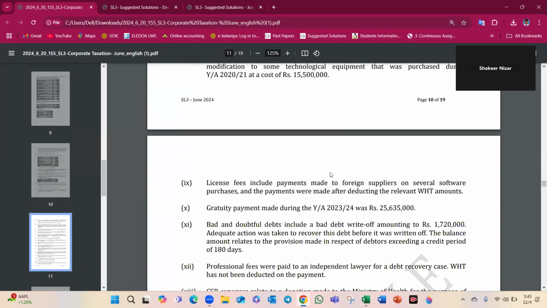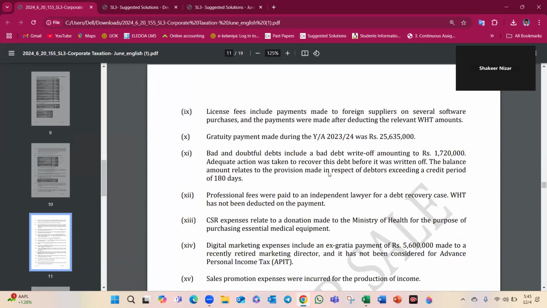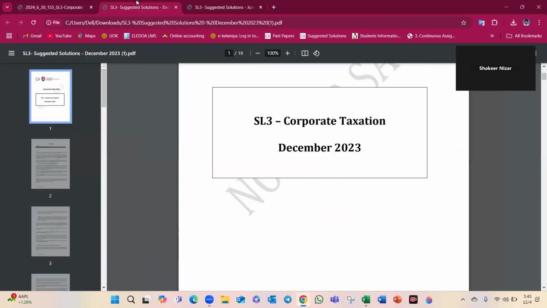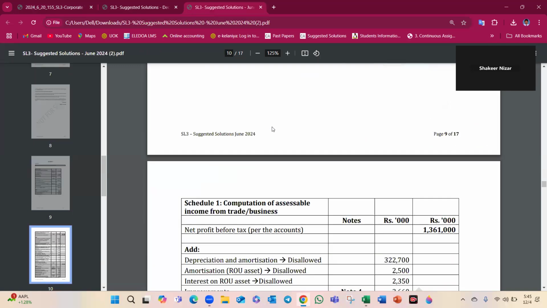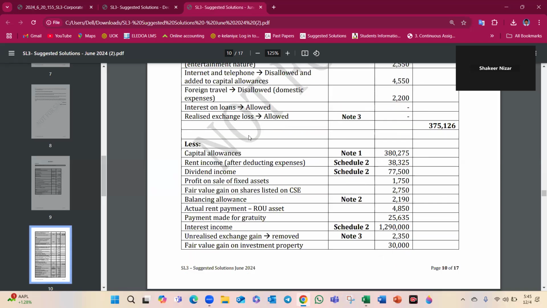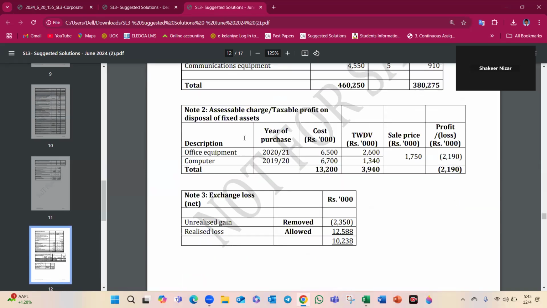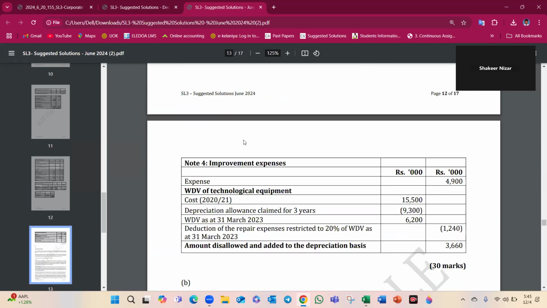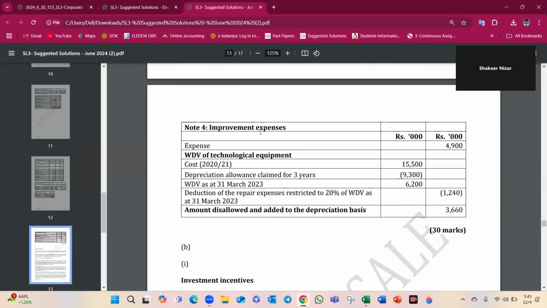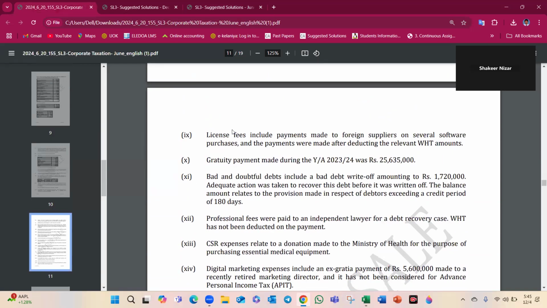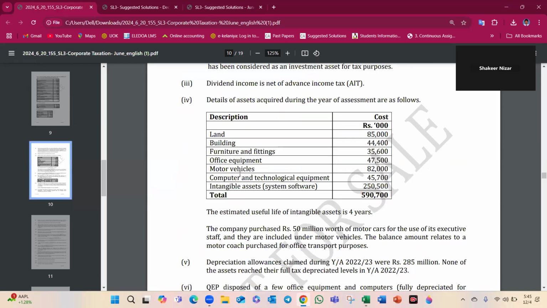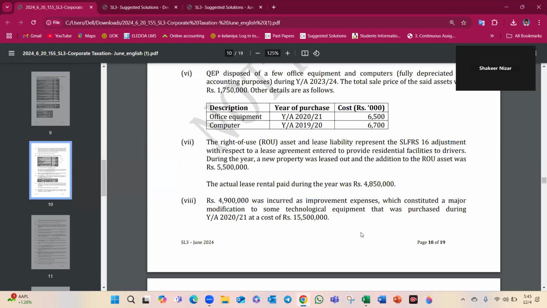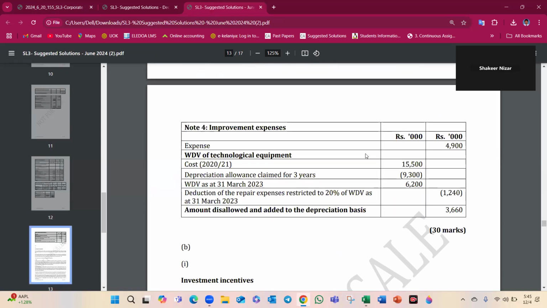I can't understand how the amount came. License fees, gratuity, bad debt. Here you can see improvements, note 4. Here expense is 4900. As in P&L, 4900 is repair. 4900 cost incurred, right? The expense.